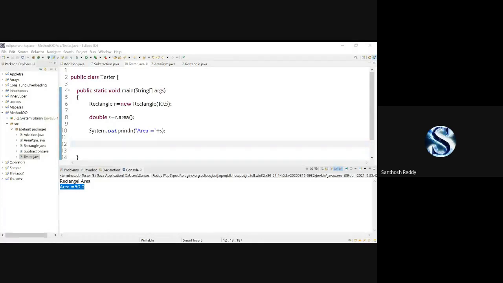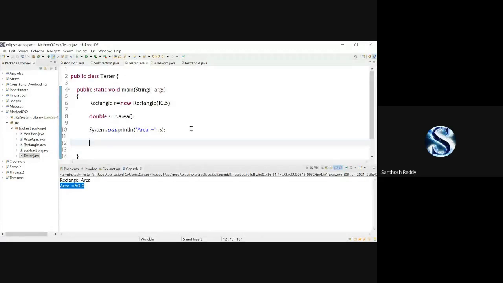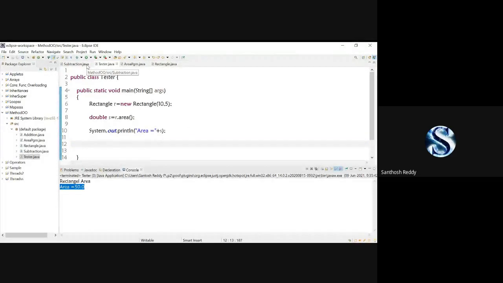Okay. Hope everyone has understood the method overriding concept and the abstraction concept. Now I'll jump to another concept, which is called the final keyword. Till now we have learned the static keyword, this keyword and super keyword. Today we are going to come up with a new keyword, which is called the final keyword.